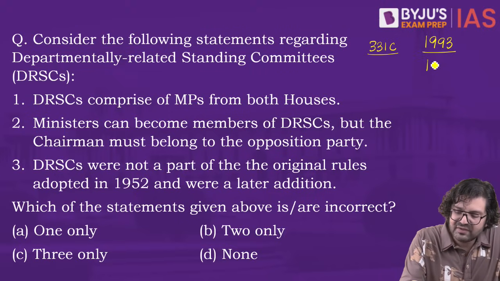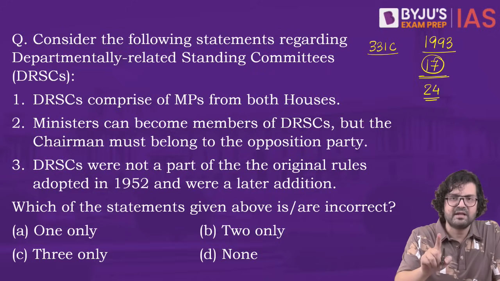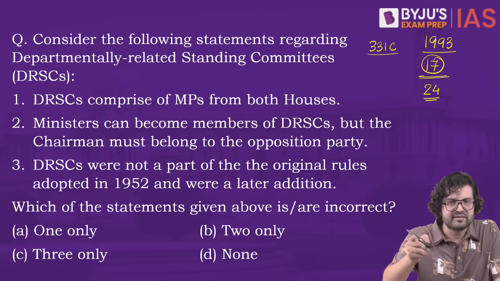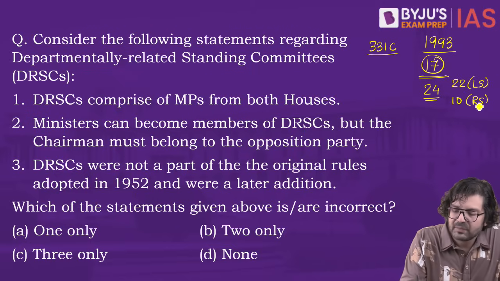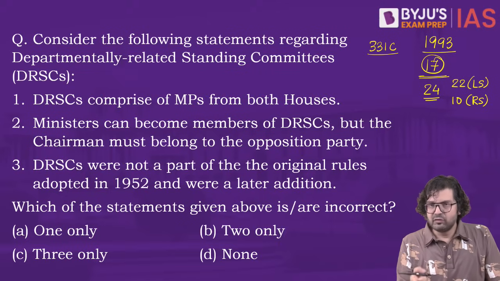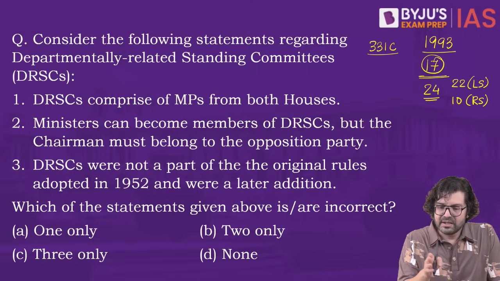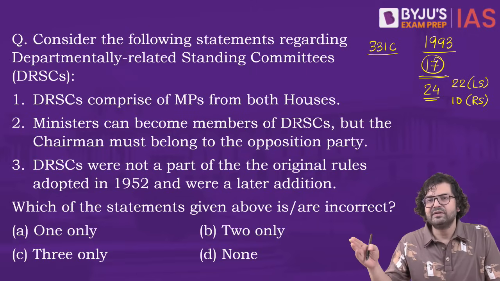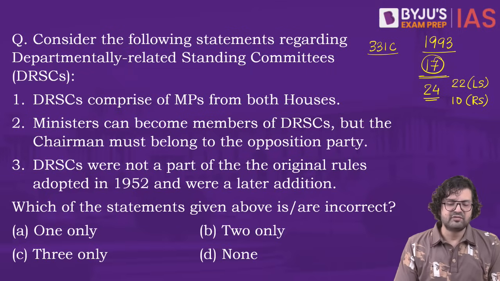Originally, we had only 17 DRSCs. Now we have 24 DRSCs. Every DRSC has some MPs from Lok Sabha, some from Rajya Sabha. So 22 MPs from Lok Sabha, 10 from Rajya Sabha. Okay. Out of these 24 DRSCs, 16 work under the control of the speaker and 8 work under the control of the chairman. Now, DRSCs comprise of MPs from both houses.